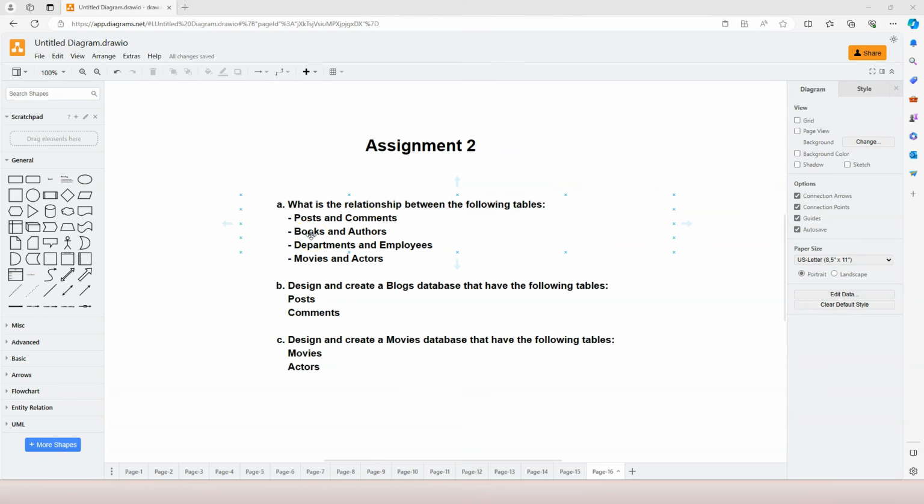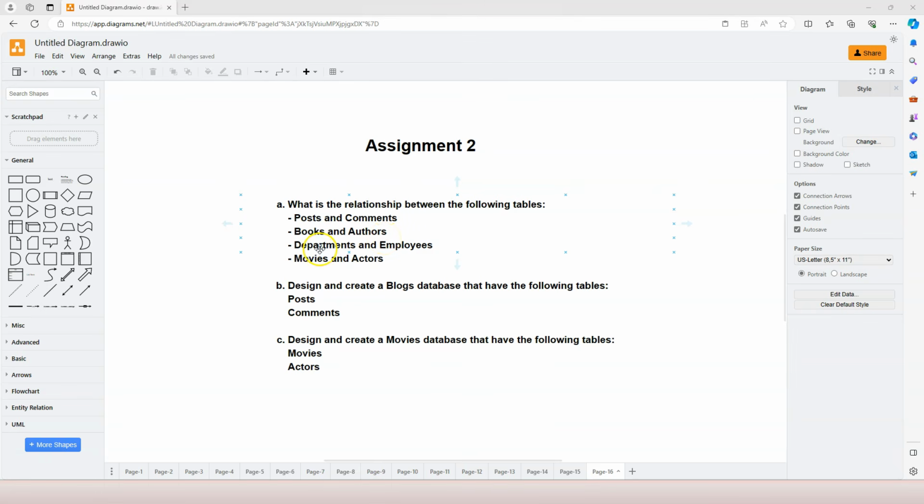Now comes the second one, books and authors. One book can be written by many authors. They call this co-authoring, right? And then one author can write many books. So therefore, from books to authors, this is a many-to-many relationship.